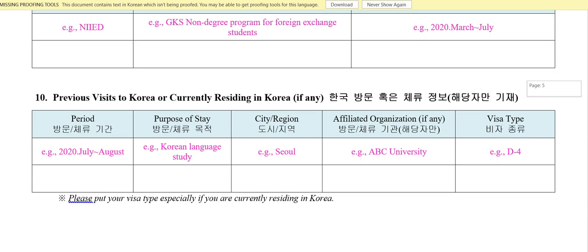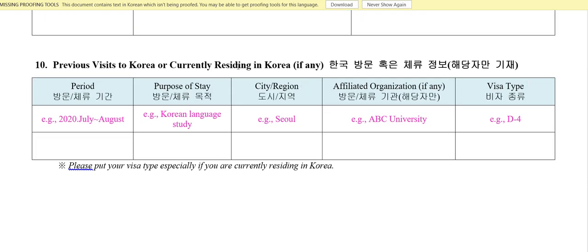And previous visit: if you have been to Korea or lived in Korea for a language program, for work purposes, or just as a tourist, you can just tell that. If someone sponsored you for work purposes or something, you can fill it here.